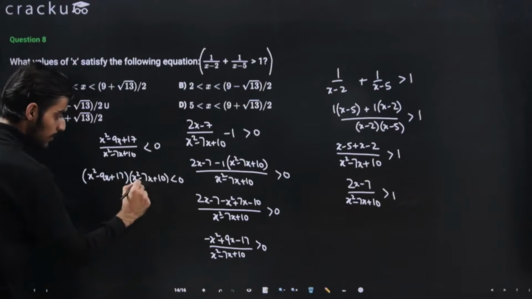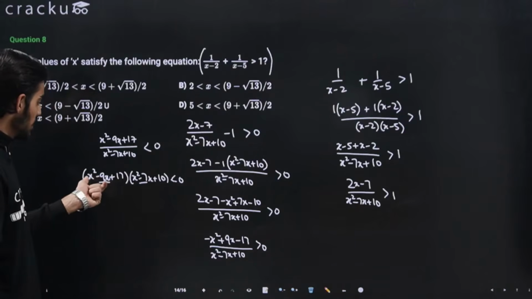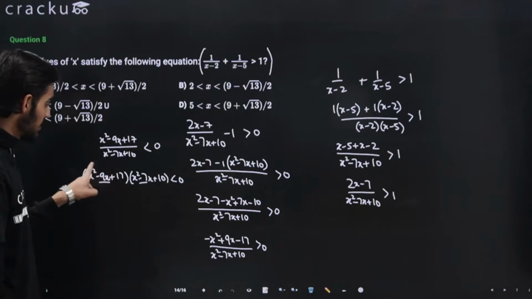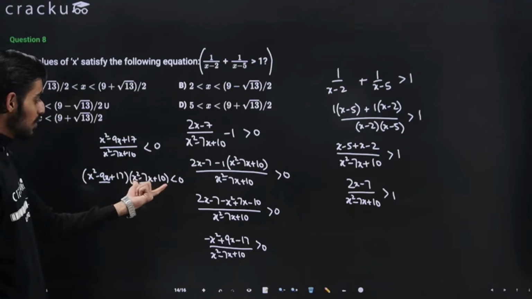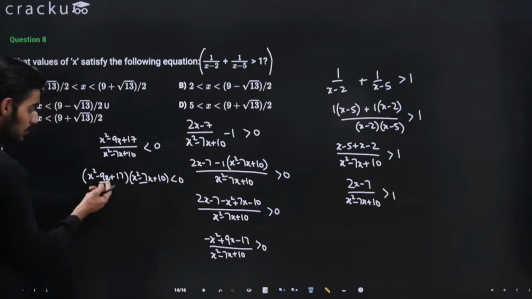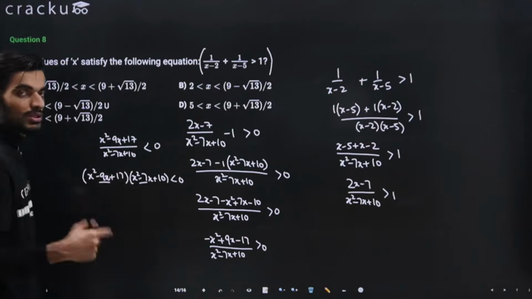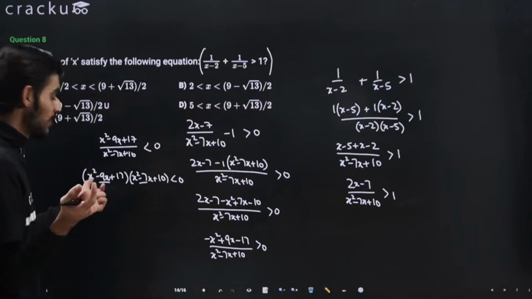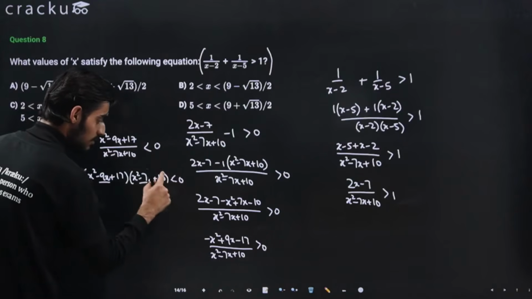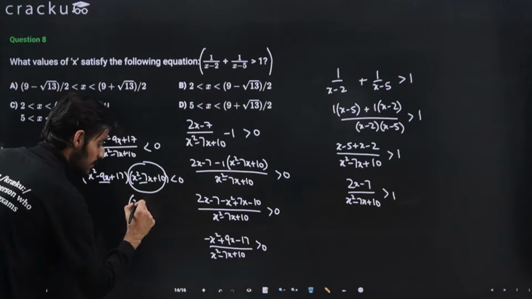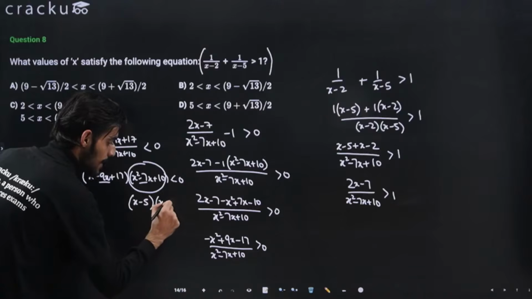Now you just need to solve these two quadratic equations. Here you can see that you won't be able to break the middle term, right? You won't be able to split the middle term because the product is 17 and the sum of the two values should be 9 or minus 9. But here you will be able to break, right? Because the product is 10, so you can write minus 7 as minus 5 and minus 2. So for this particular equation, you will have to use the formula minus b plus minus under root b square minus 4ac. But you can solve this particular term, that will come out to be x minus 5 and x minus 2, right?